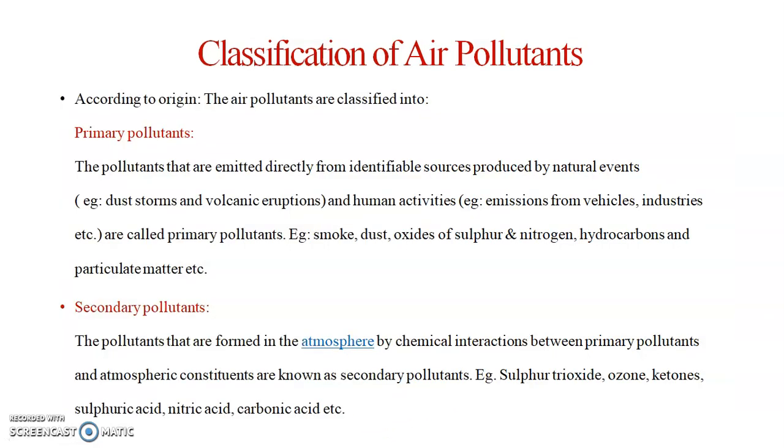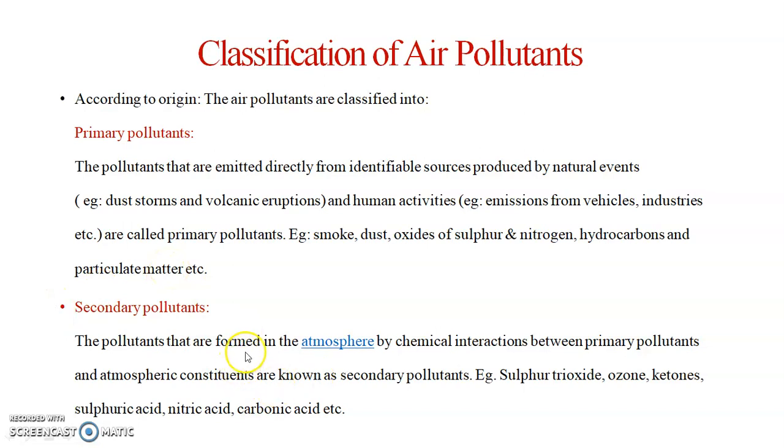Next one, in classification of air pollutant according to origin, air pollutants are classified into primary pollutant and secondary pollutant. We have to see one by one. The pollutants that are emitted directly from identifiable sources, produced by natural events, for example dust storms and volcanic eruptions, and human activities, for example emissions from vehicles and industries, are called primary pollutants. Examples: smoke, dust, oxides of sulfur and nitrogen, hydrocarbons and particulate matter.